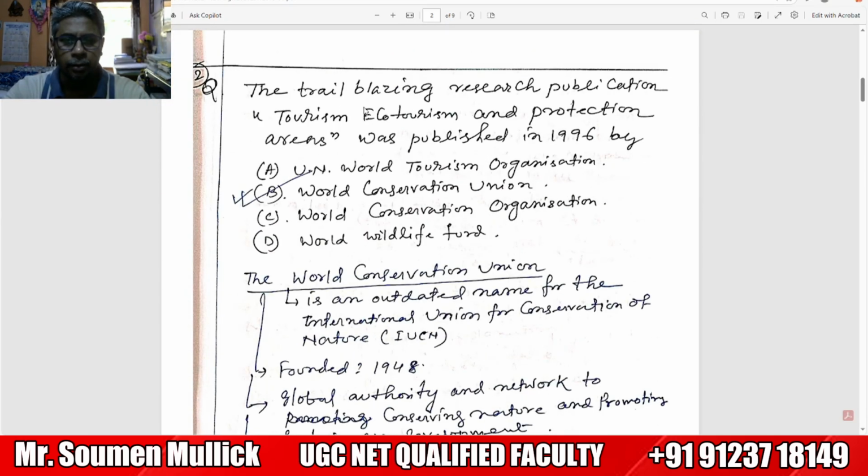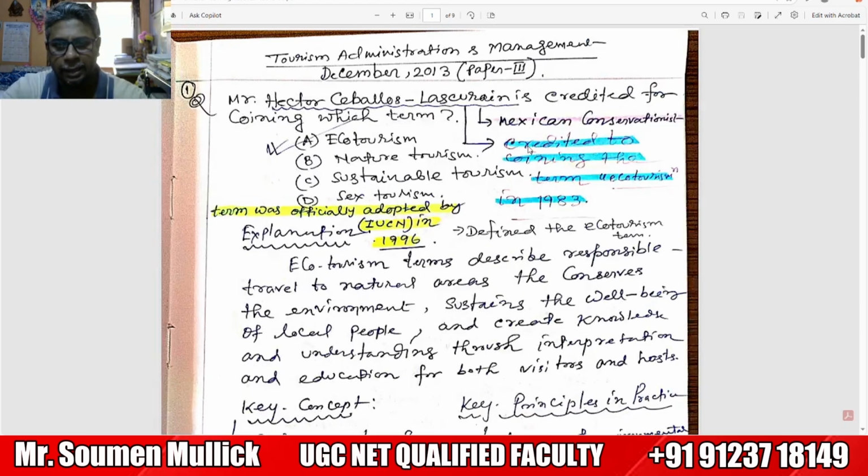The trailblazing research publication on tourism, ecotourism and protected areas was published in 1996 by whom? They have given four options: United Nations World Tourism Organization, World Conservation Union, World Conservation Organization, and World Wildlife Fund. First of all, I collected this question.